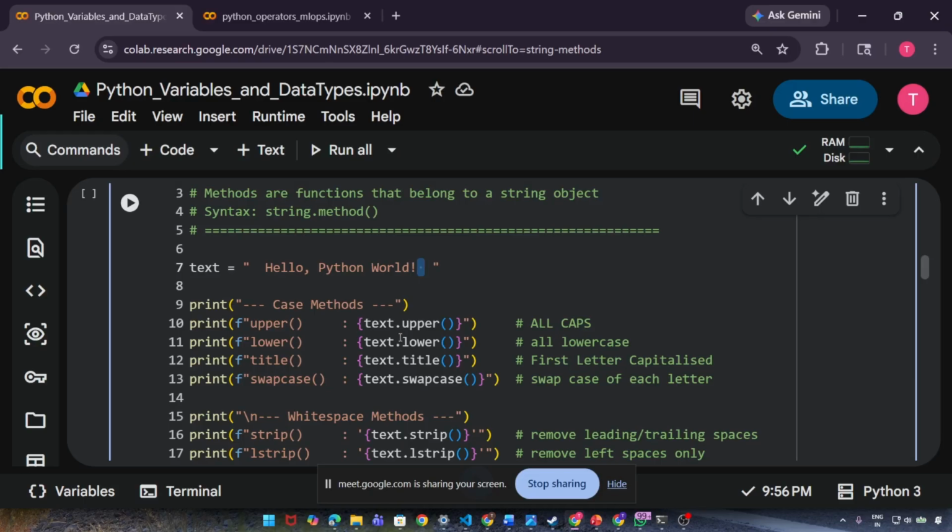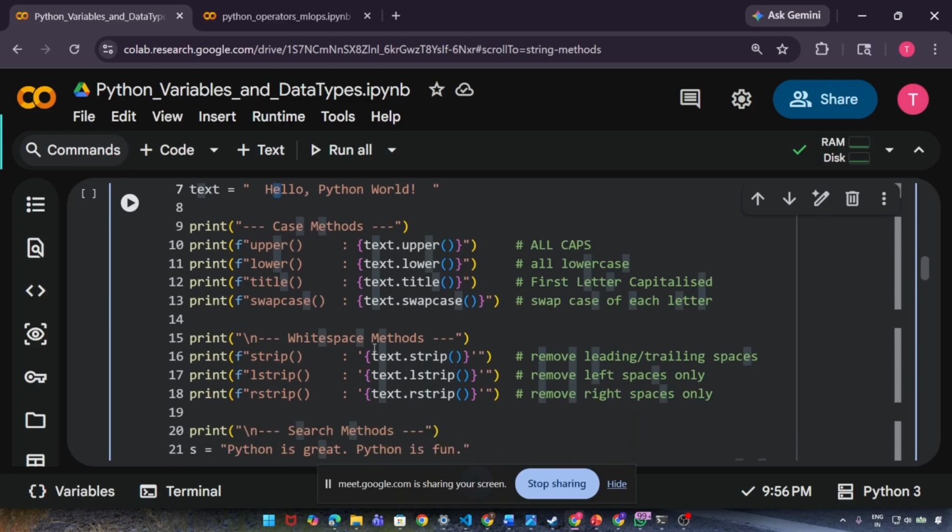Let's do it. Text dot upper will convert all your data into uppercase. Lower will convert everything to lowercase. Title will capitalize the first letter of every word. Swap case, what will it do? It will swap the case of each letter. That means this H is in capital letter, it will convert that into a small letter. If E is a small letter, it will convert it to a capital letter.